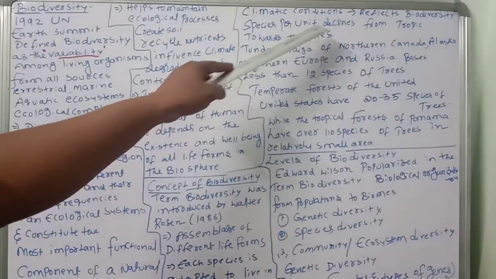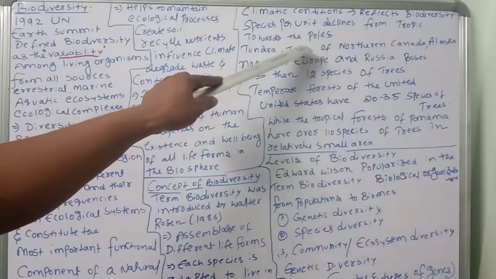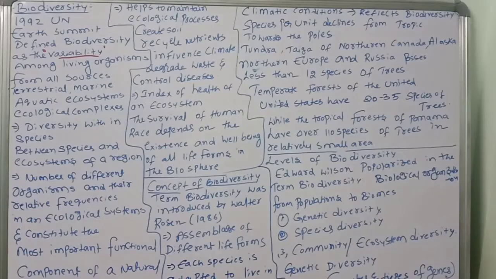So climatic conditions are very, very important for species. If the climatic conditions are bad, there are fewer species on this earth.